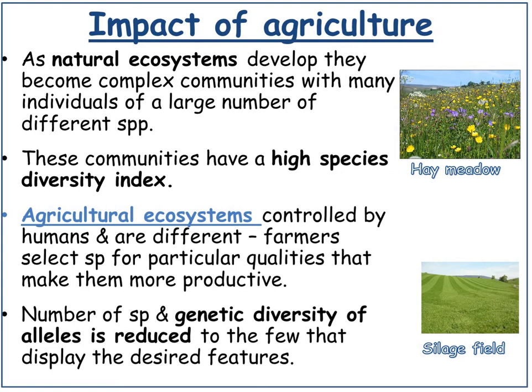Agricultural ecosystems, on the other hand, are controlled by humans and are different. Farmers select the species for particular qualities that make them more productive. The number of species and the genetic diversity of alleles is reduced to the few that display the desired features. As an example, a silage field which is grown purely for grass.